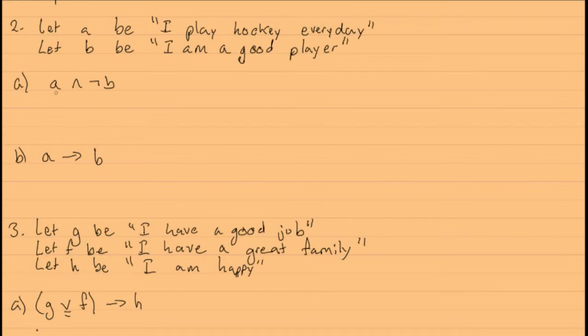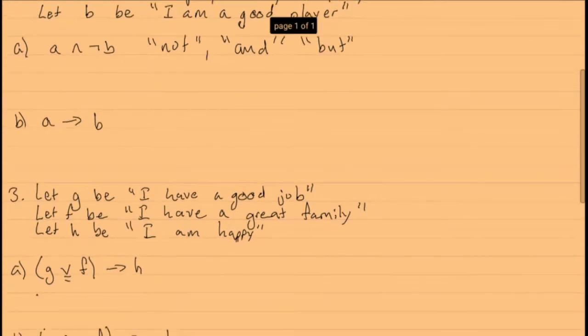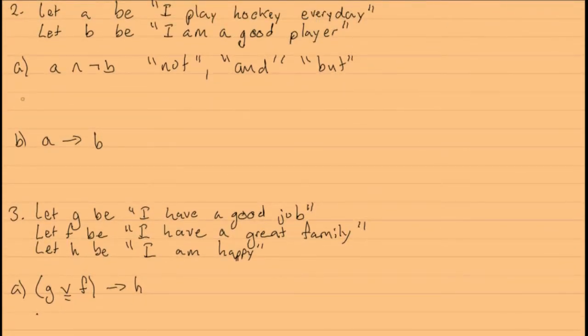Here we have A and not B. So we know that not is just going to be not in English, very easy. And we know "and" can also be written in English as and, or it can also be written as but. So we can use that. So let's write the first statement here because that's really easy. We just copy down what it says.